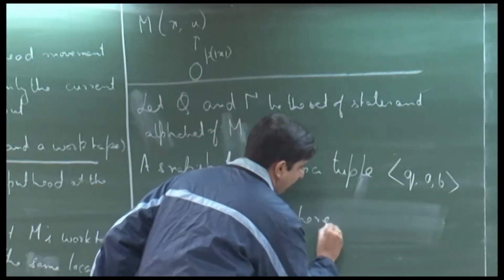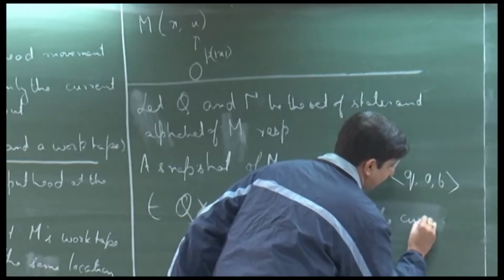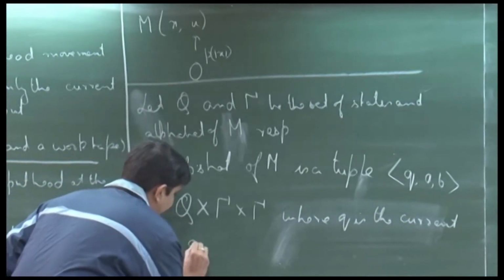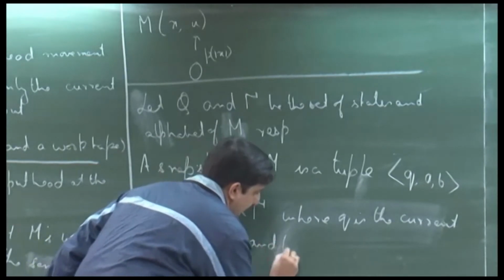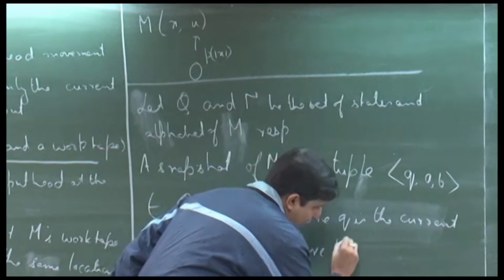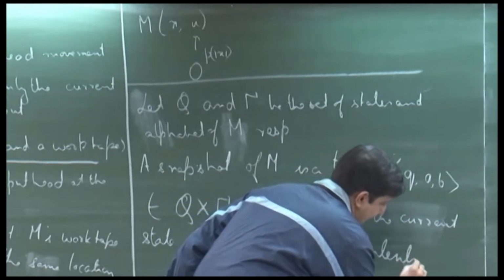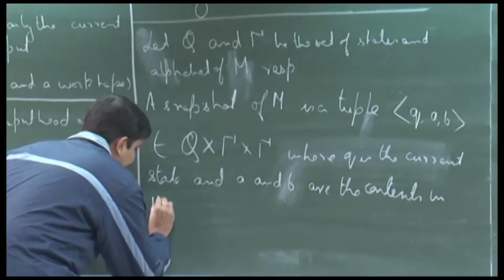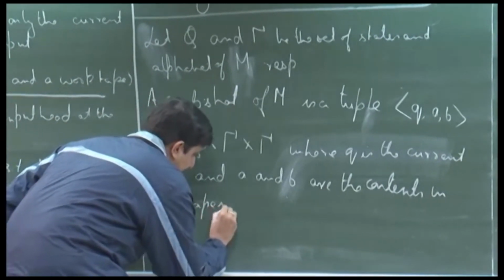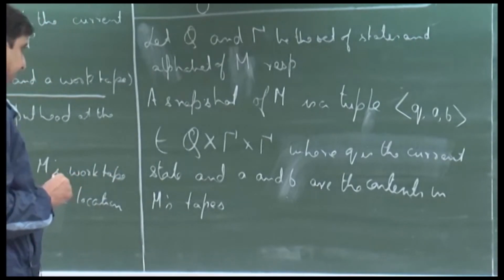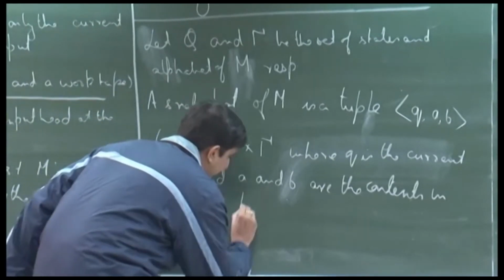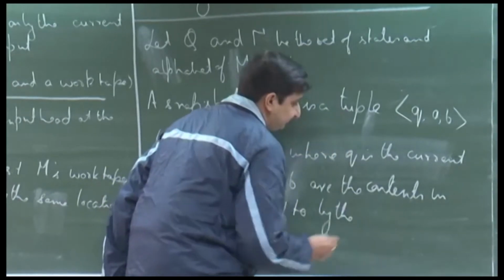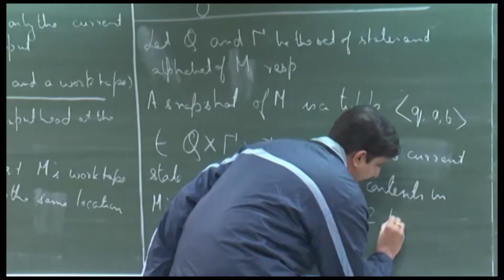where Q is the current state and A and B are the contents in M's cells pointed to by the two heads.